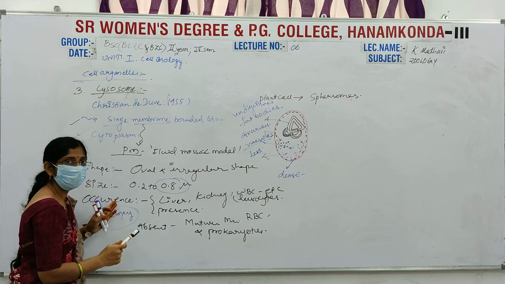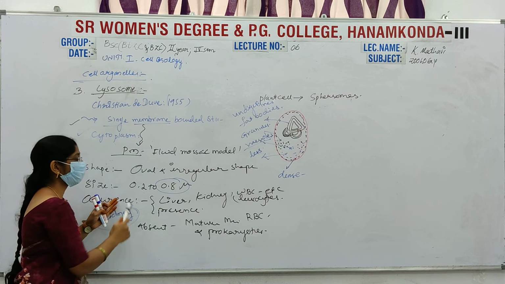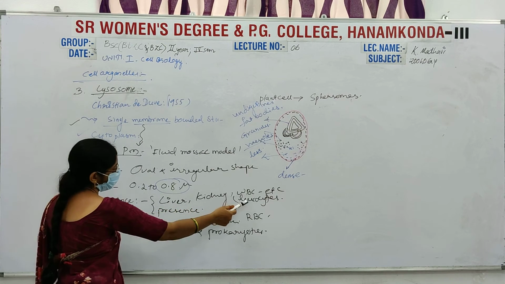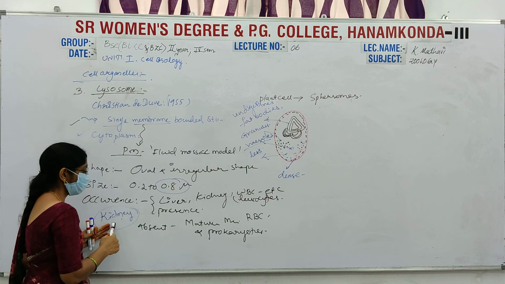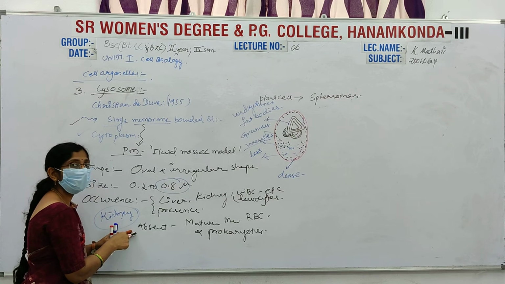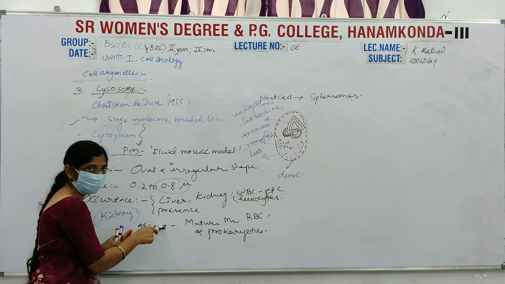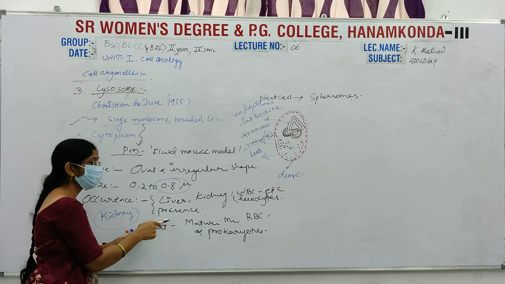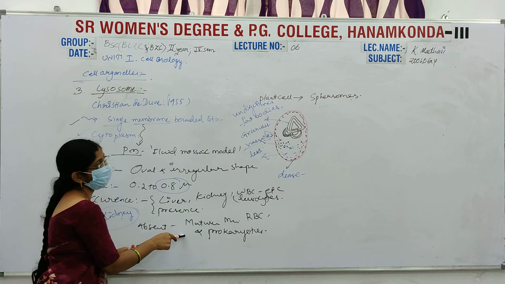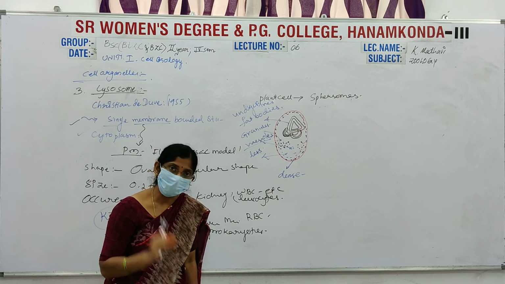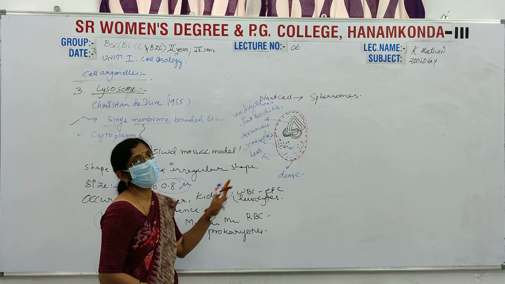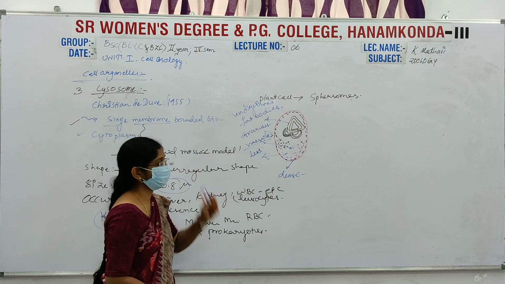The occurrence of lysosomes is in liver, kidney, and leukocytes. The largest are the leukocytes, and lysosomes are mostly absent in mature RBCs of mammals and in prokaryotic cells. Essentially all eukaryotic cells contain lysosomes.